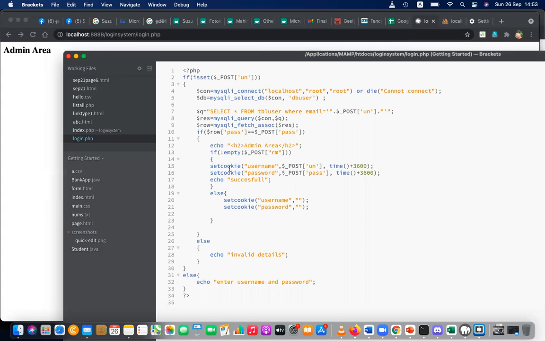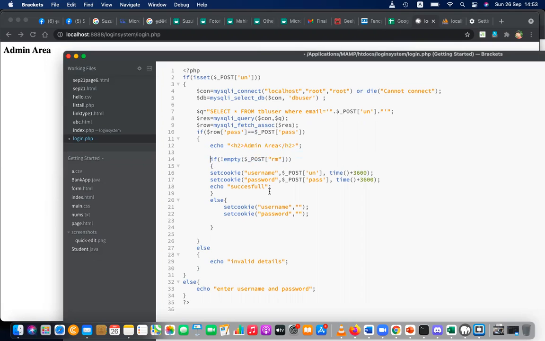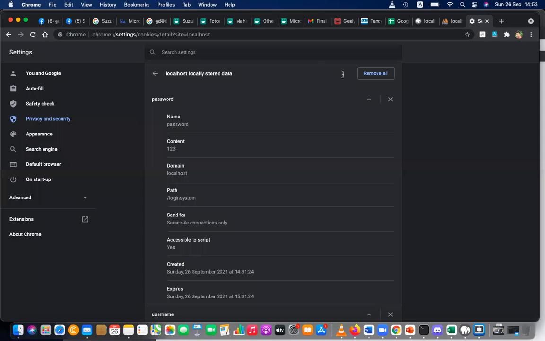Here you can see the admin area now, because you are an authorized user. And since you are in admin area, if this remember me is ticked, then the cookies will be set. But I have not ticked the remember me, therefore I cannot see any cookies.